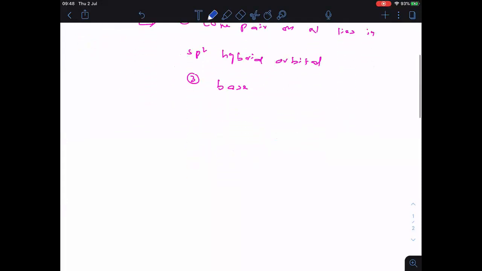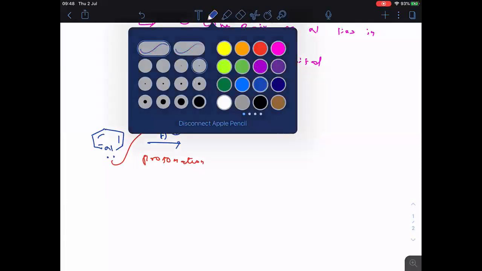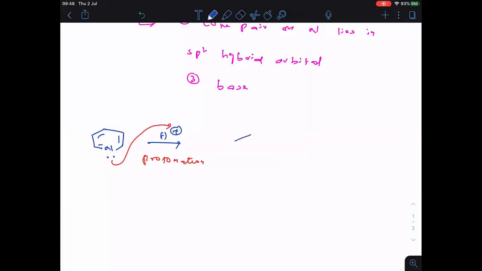Now in pyridine, one important thing that I want to tell you. Everyone knows this is pyridine, and here nitrogen carries one lone pair. Now let me take H plus, that is the proton. Since nitrogen can donate its lone pair, it is donating the lone pair to the proton. So this is called what? Tell me. This is called protonation. Followed, everyone?